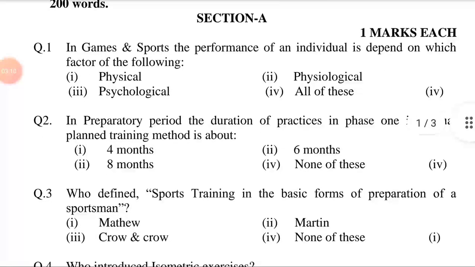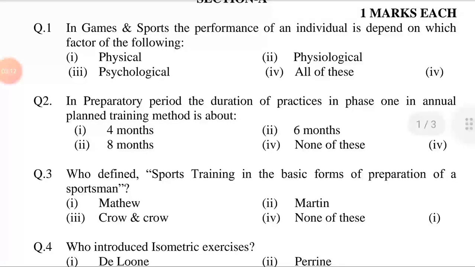Question number 2. In preparatory period, the duration of practices in phase 1 in annual planned training method is about: option first 4 months, second 6 months, third 8 months, fourth none of these. Answer is option fourth, none of these.